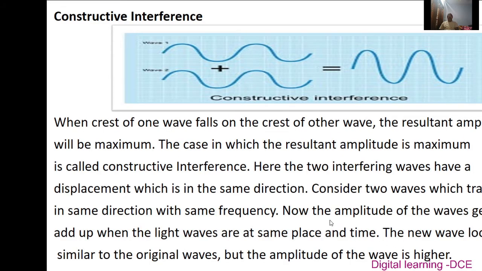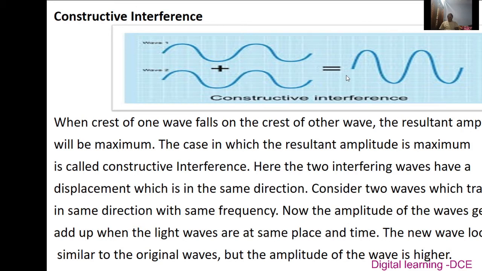There are two types of interference. The first one is constructive interference. Constructive interference is obtained when the crest of one wave falls on the crest of the other wave. In this case, the resultant amplitude is maximum. Here, the two interfering waves have displacements in the same direction.